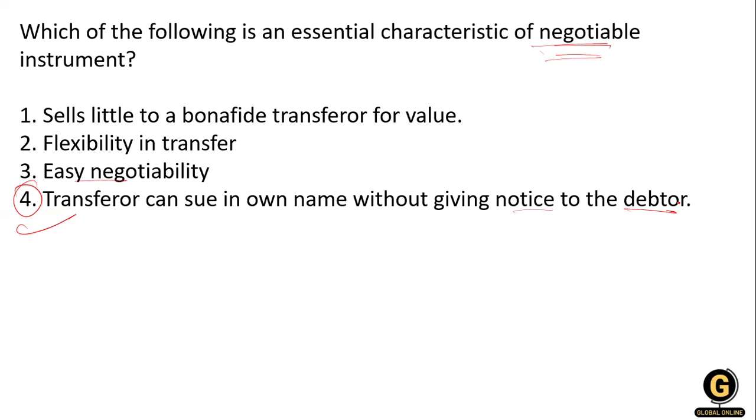Okay, this is also a characteristic, and there is one more characteristic. This is the most appropriate answer for this question, but there is one more quality: a sale, or title, to a bona fide transferee for value. It is also a characteristic of the negotiable instrument.